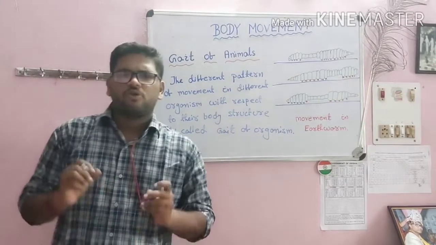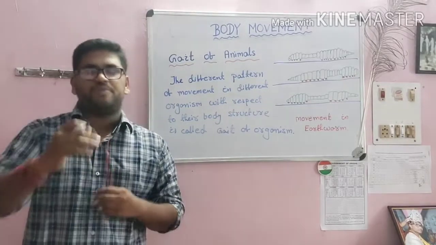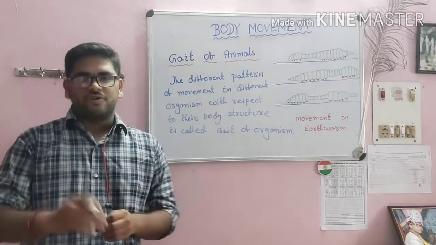So gait of organism basically deals with the different patterns of movement which occur in different organisms.